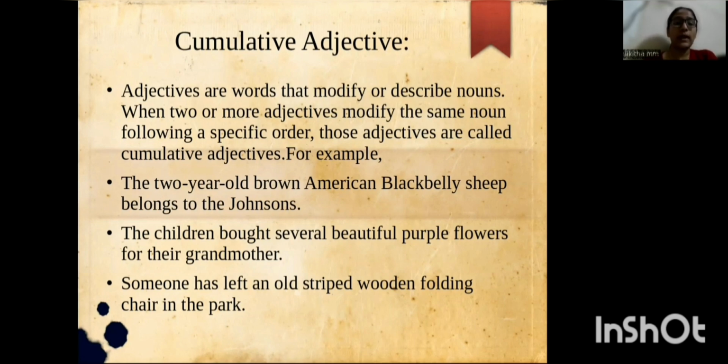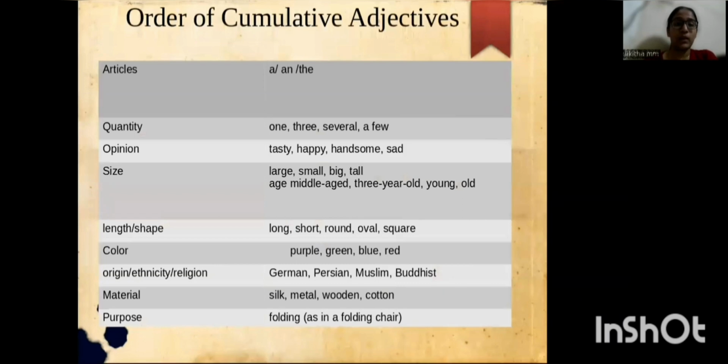Someone has left an old striped wooden folding chair in the park. This is the order of cumulative adjectives, where all these are used: articles, quantity, opinion, size, health or shape, color, origin or religion, material, process, and the words belonging to these.